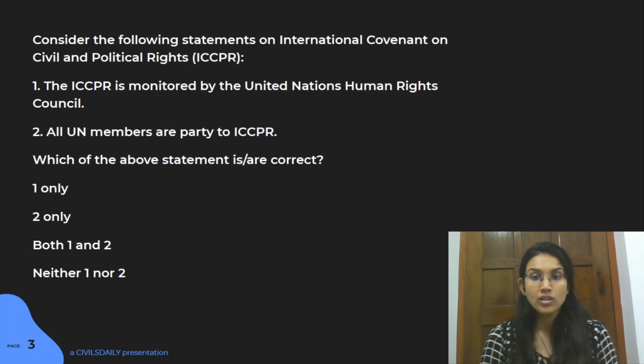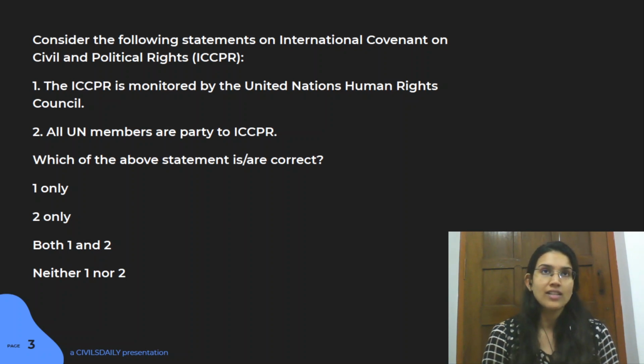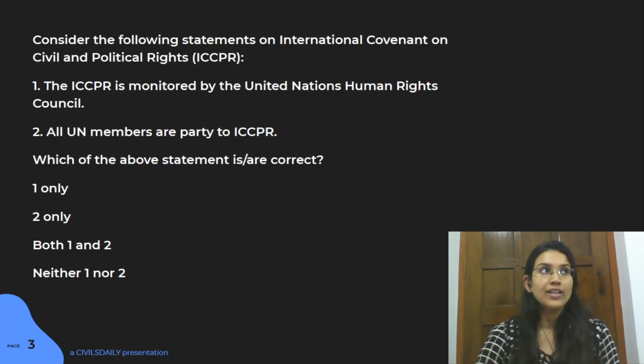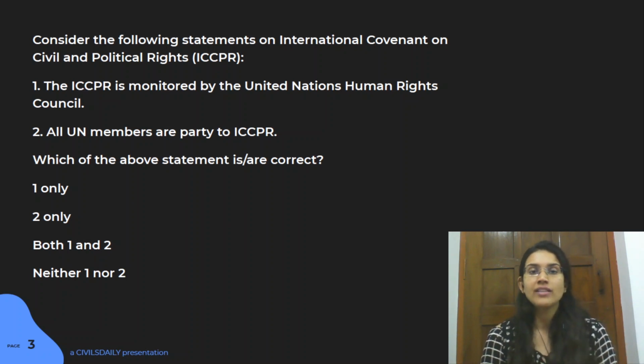The Human Rights Council is actually a UN political body which is composed of states of the United Nations, and it was established by the United Nations General Assembly to take care of the UN Charter and discuss the entire range of human rights concerns, right? So the whole idea of human rights is looked after by the United Nations Human Rights Council. But the Human Rights Committee is a UN expert body, composed of persons, and it is particularly created under the International Covenant on Civil and Political Rights.